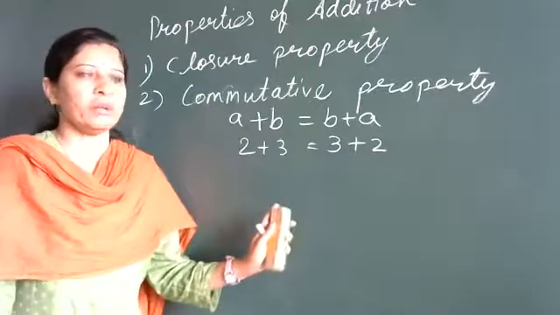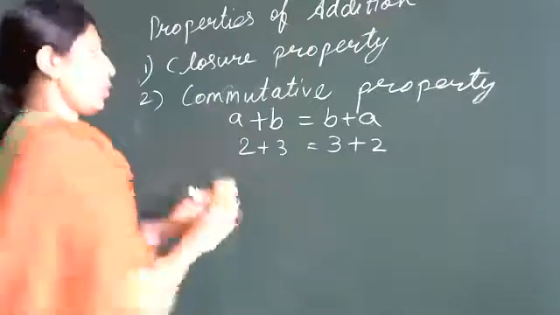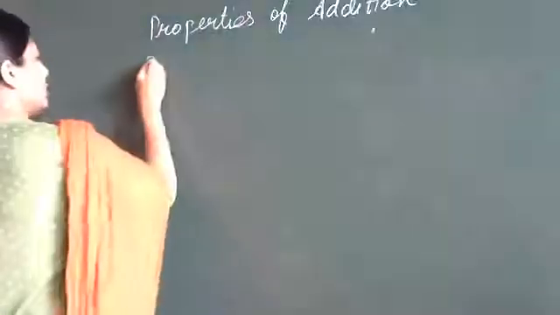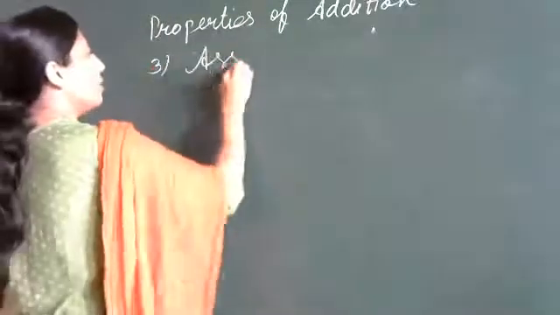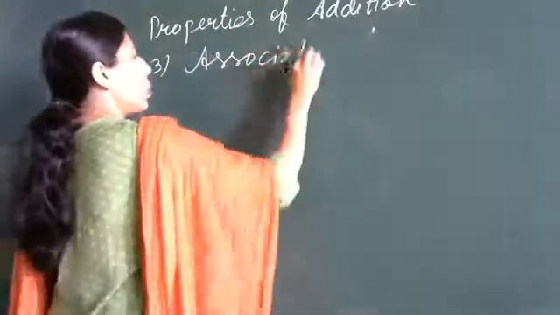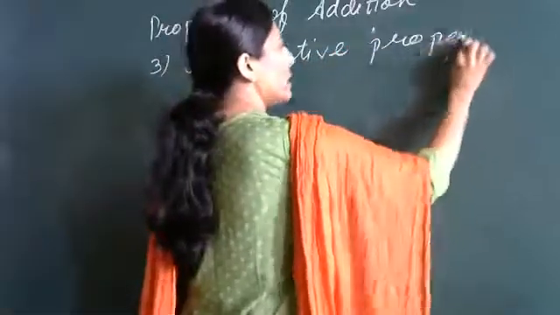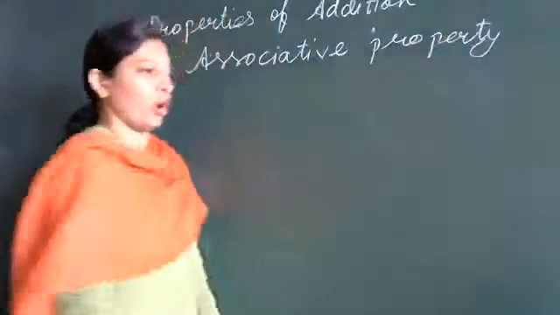Any doubt till here? No, ma'am. Next, the third property is associative property. Associative property is the same as the grouping property we saw.